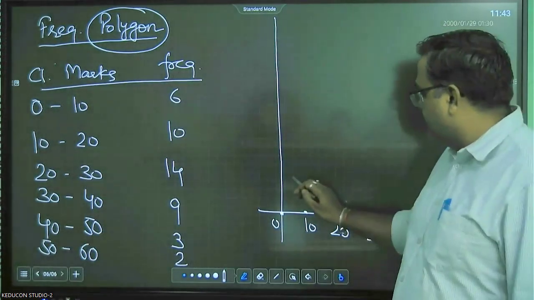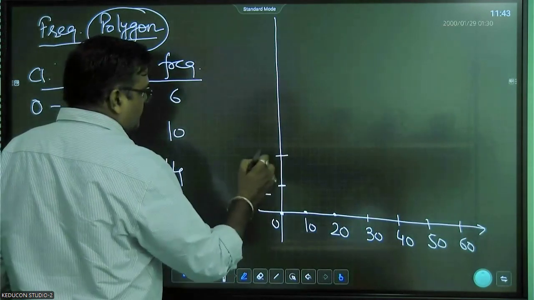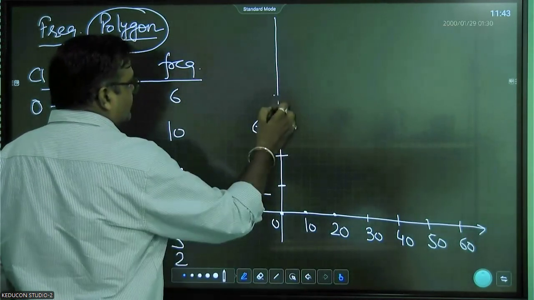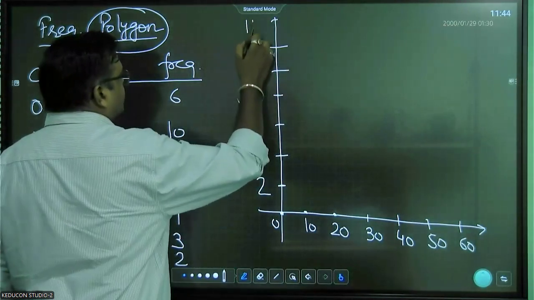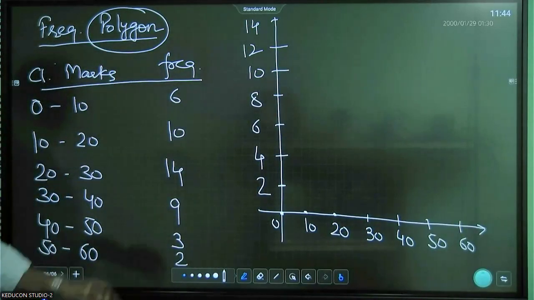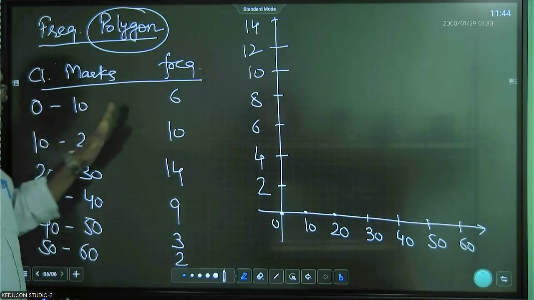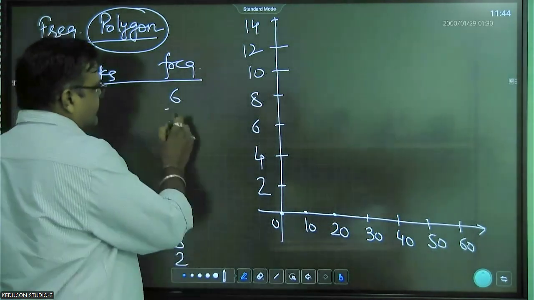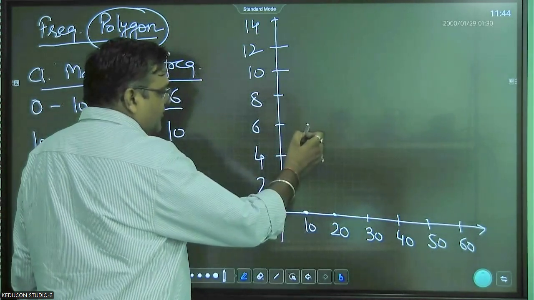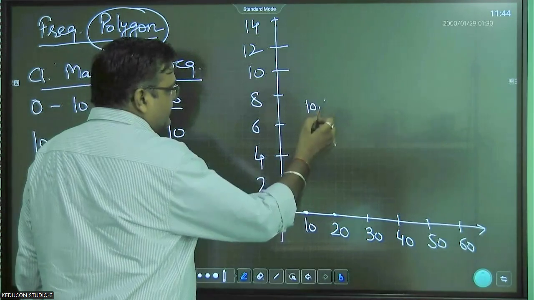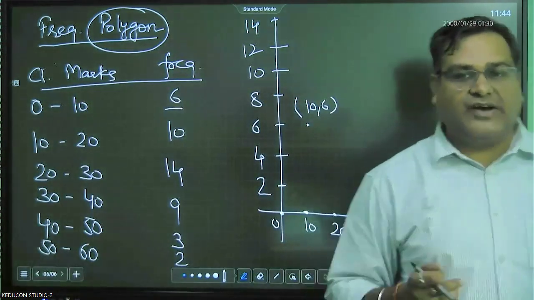0 to 10. Here we'll take again the gap of 2 to each: 2, 4, 6, 8, 10, 12. Be careful when we are taking the points here. The first interval is 0 to 10 and the frequency is 6. So you take 0 to 10 at the higher point. What is the coordinate of this point? 10 comma 6. This is 10 on the x-axis, 6 on the y-axis.